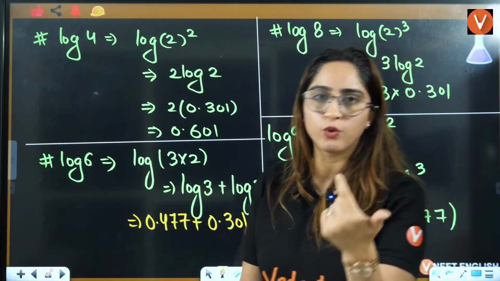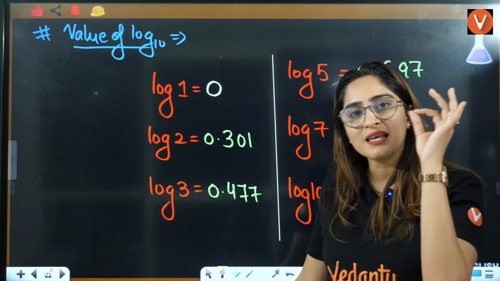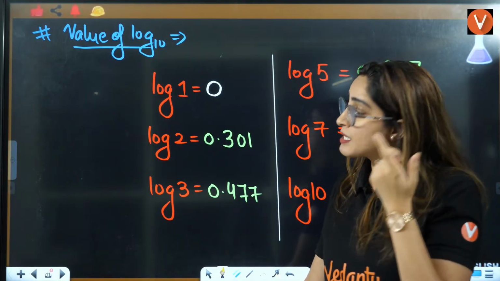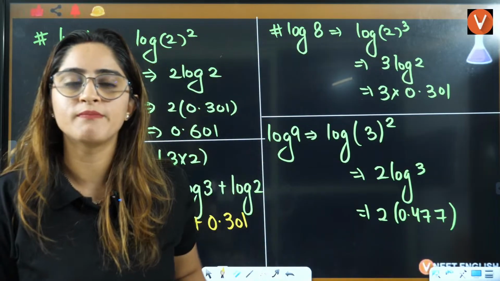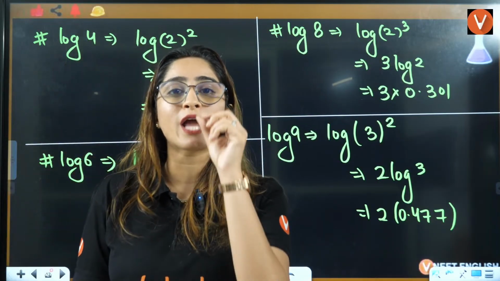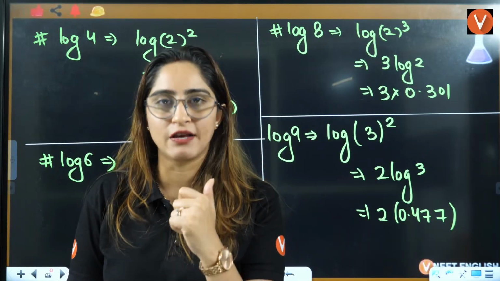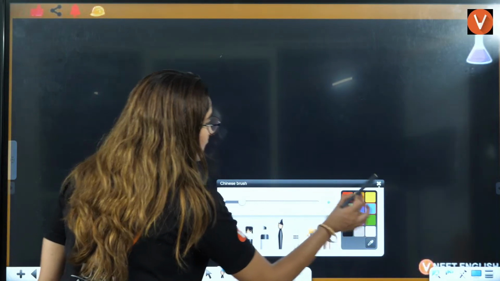Log 10 value, we know that. So till now, if you remember these values, you can easily calculate the value of log 1 to log 10, right? Similarly, you can calculate the value of log 11 also. But ma'am, 11 is not multiplied. We don't have any two numbers which after multiplication will give us 11. So that means I am talking about the prime numbers, right?